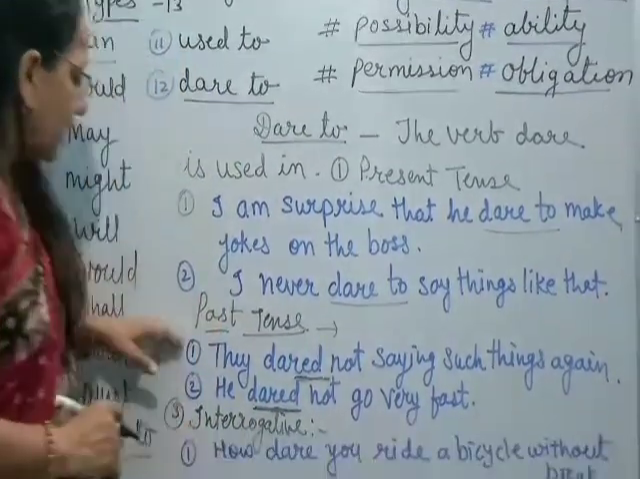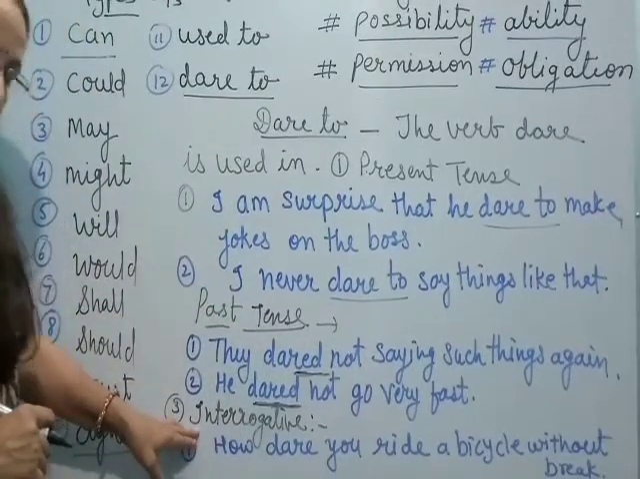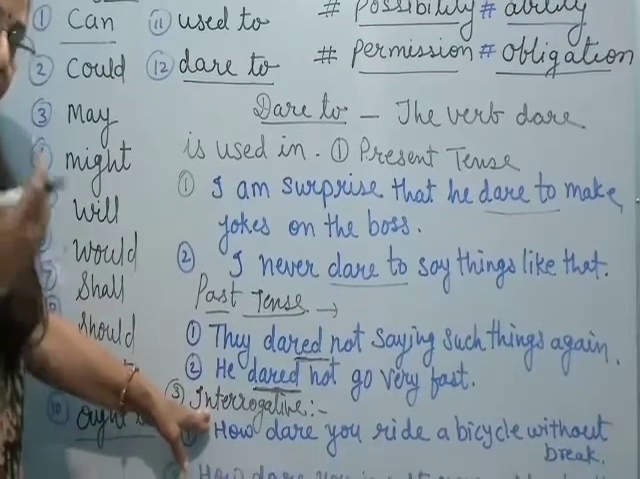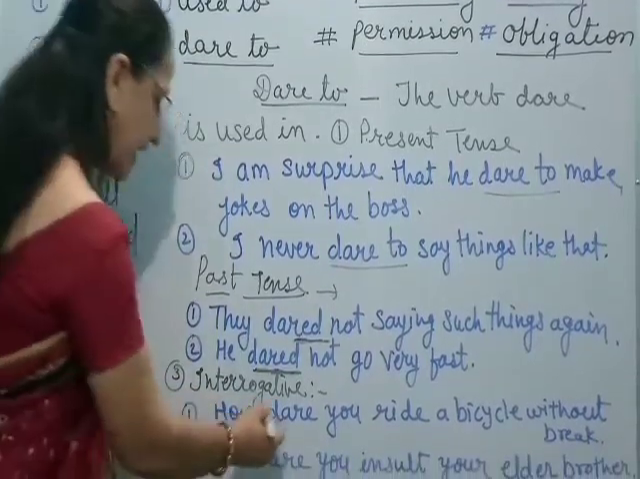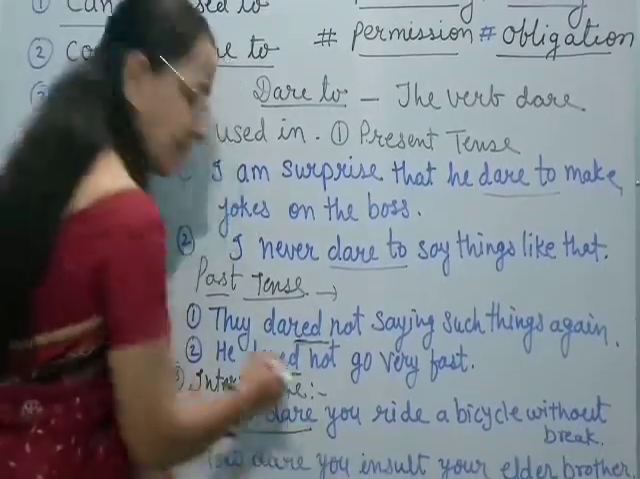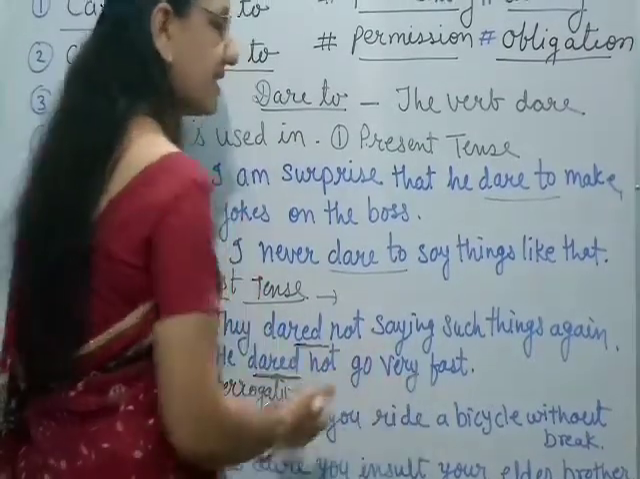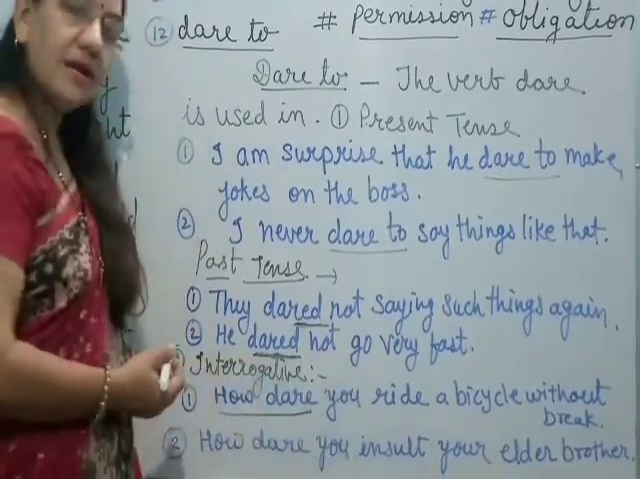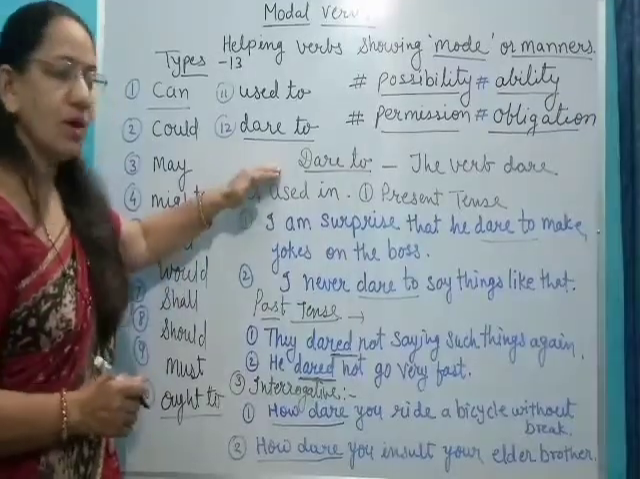Okay? The next way of using the dare to verb is in the interrogative form. In interrogative form, many times we use how dare you. It is used in this way. How dare you ride a bicycle without a brake on the road? How dare you insult your elder brother? Like this. So that's all about the verb dare to.